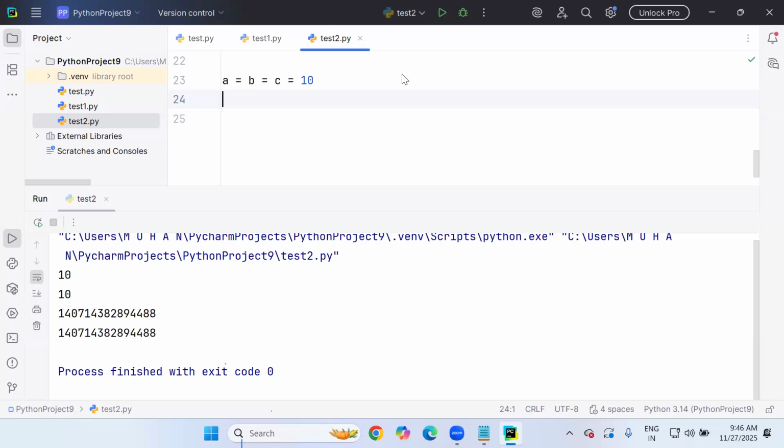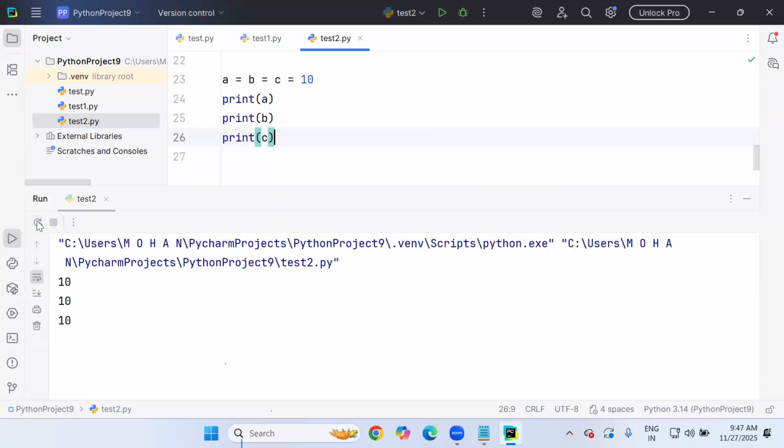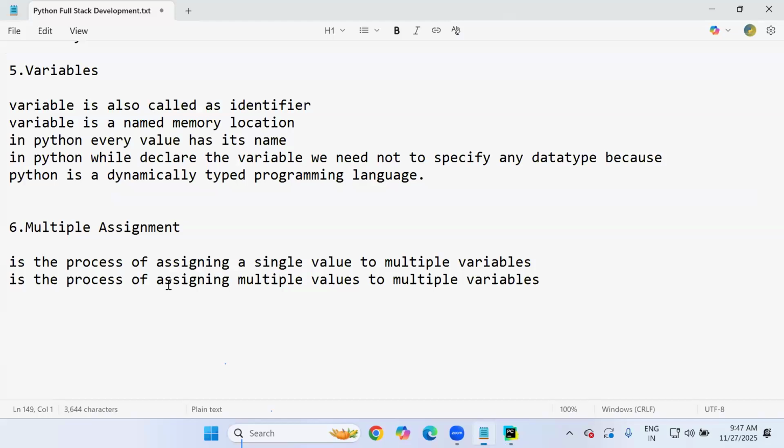Anyway, for all three variables, the value is the same, right? So I can print it line by line, or in the same line also we can bring it, no problem. So we got the value here clearly, 10, 10, 10. So at a time, we are assigning one value to multiple variables. Yes. So this concept is assigning a single value to multiple variables. Fine.